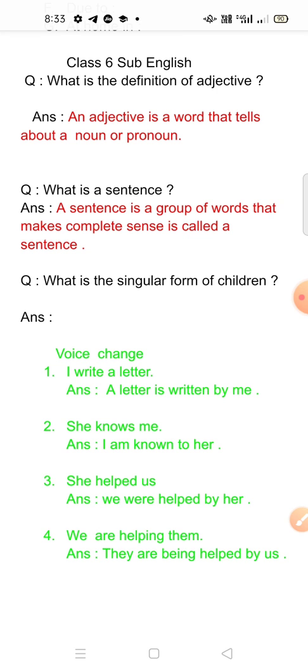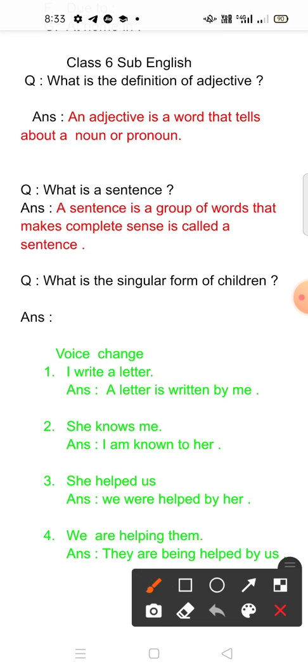Here I will try to make you understand what an adjective is. You see here the definition of adjective. What do you mean by adjective? You have to understand adjective first.